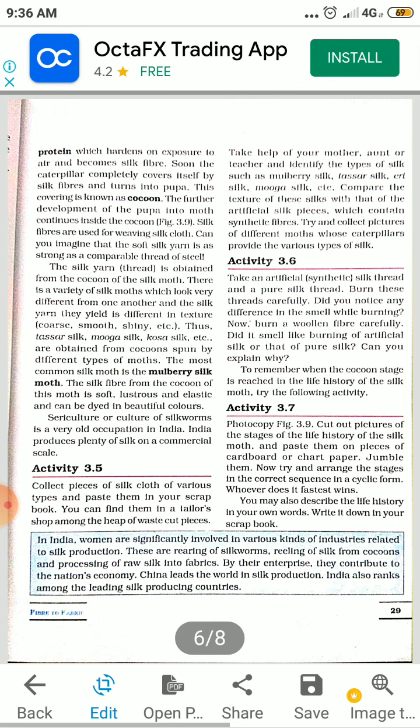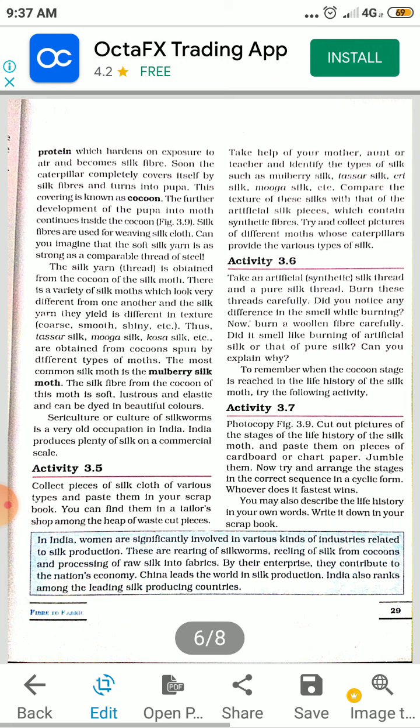The caterpillar covers itself by a silk fiber and turns into pupa. This covering is called cocoon. The further development of pupa into moth continues inside the cocoon. Silk fibers are used for weaving silk cloth. Can you imagine that the soft silk yarn is as strong as a comparable thread of steel? The silk yarn or thread is obtained from the cocoon of the silk moth, which hardens and is nothing but protein. So the silk yarn or thread is obtained from the cocoon.